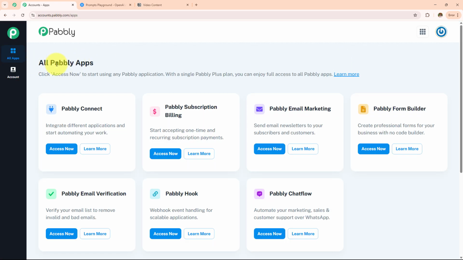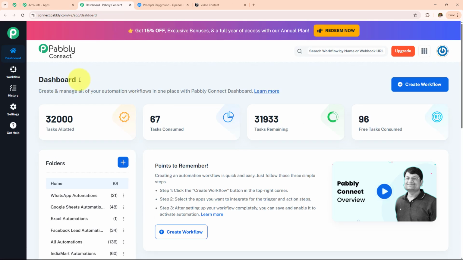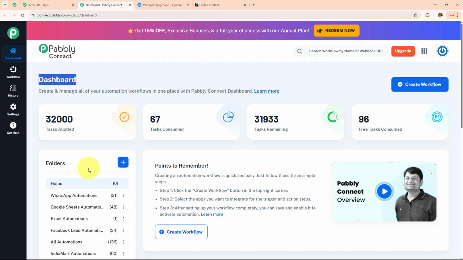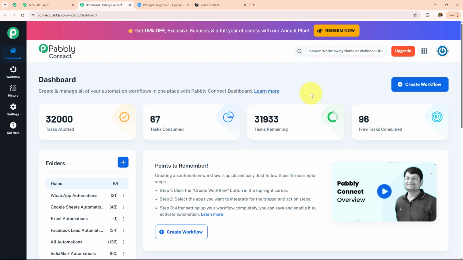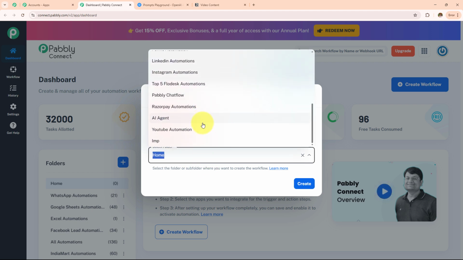And here all Pably apps page has appeared, which is showing me all the Pably applications. I'm going to click on this Pably Connect Access Now. And here it has taken me towards this dashboard where I will be able to find all my workflows over here and all the folders which I've created over here. If you want to create a new folder, simply click on this plus icon, and from here you can create a new folder. For now, I want to create a new workflow, for which I need to click on this create workflow button. And first I need to provide the workflow name, and then I have to select the folder in which I want to save that workflow.